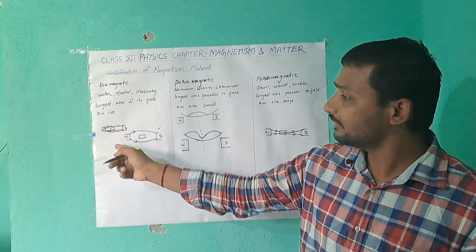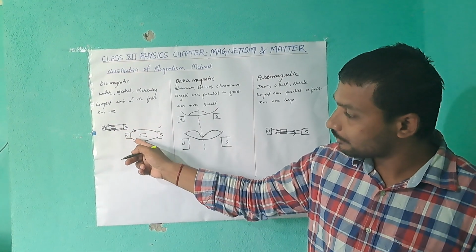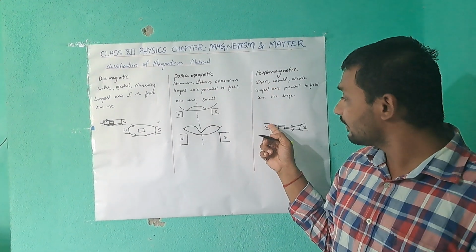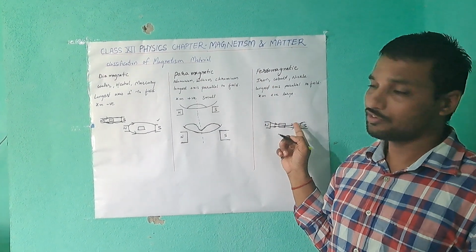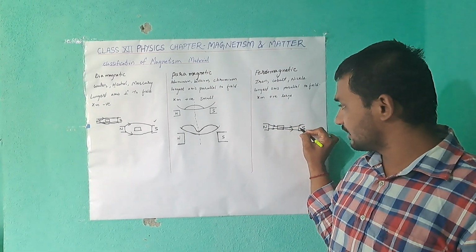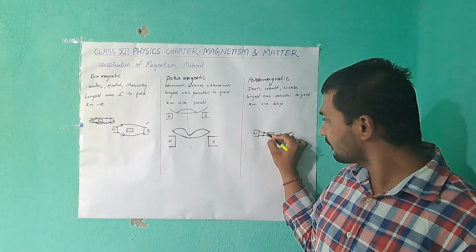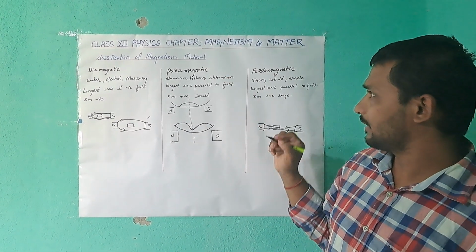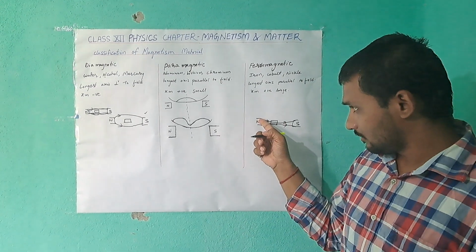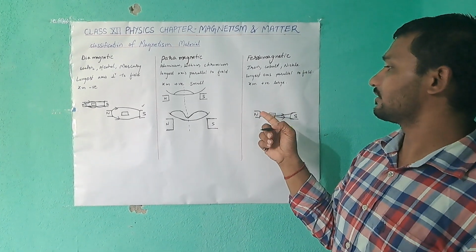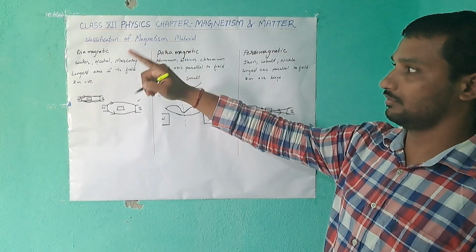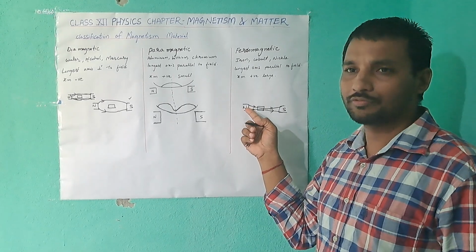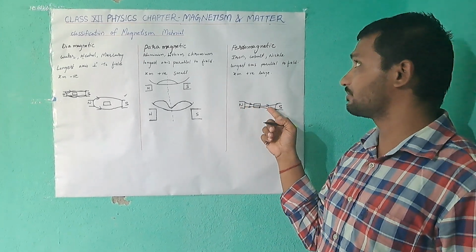In diamagnetic, the lines of forces do not pass through the substance. In para and ferro, the lines of forces are allowed to pass through the substance. Clearly you observe in the diagram. If all the lines of forces are allowed to pass through it, listen carefully, it is called paramagnetic. And what is ferromagnetic? Few lines of forces allowed to pass through the substance is called ferromagnetic.